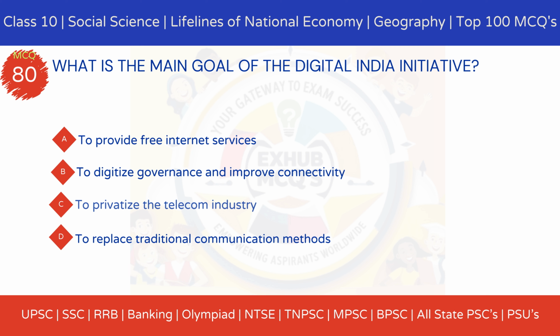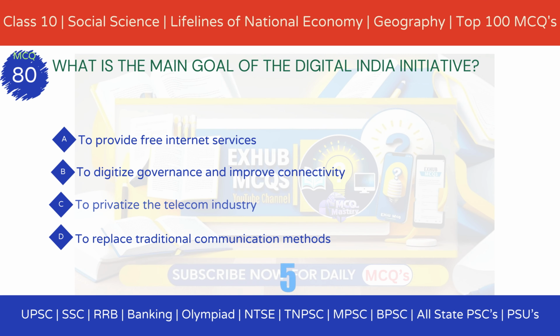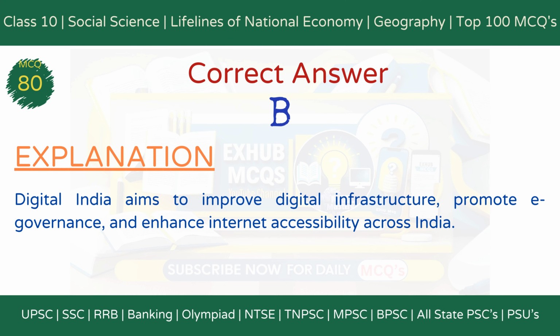Option A, to provide free internet services. Option B, to digitize governance and improve connectivity. Option C, to privatize the telecom industry. Option D, to replace traditional communication methods. The correct answer is option B, to digitize governance and improve connectivity. Explanation. Digital India aims to improve digital infrastructure, promote e-governance, and enhance internet accessibility across India.